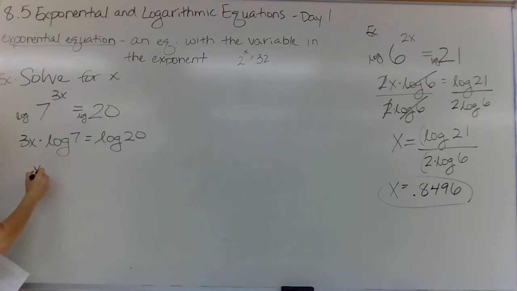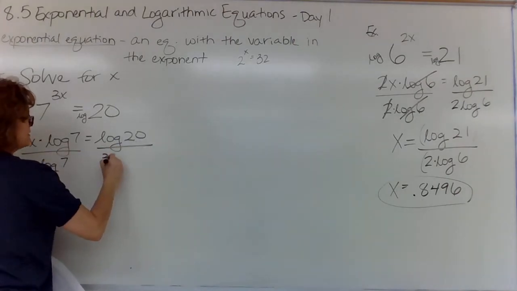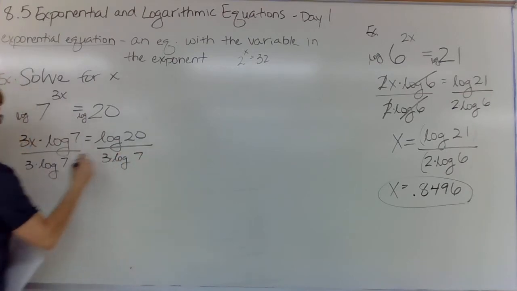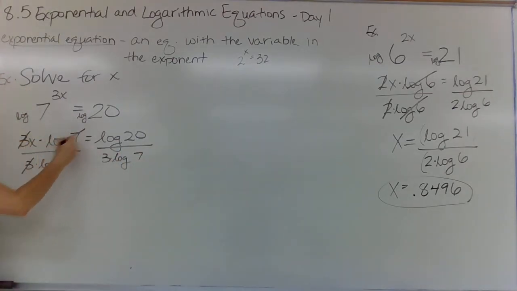So x, whoops, that's not what I want to do yet. Forgot my dividing. Divide both sides by 3 log 7. 3 times log 7. And x is finally all alone.